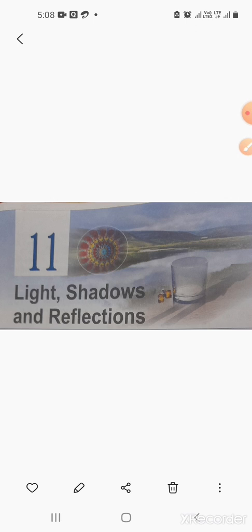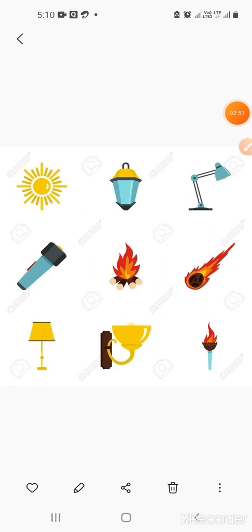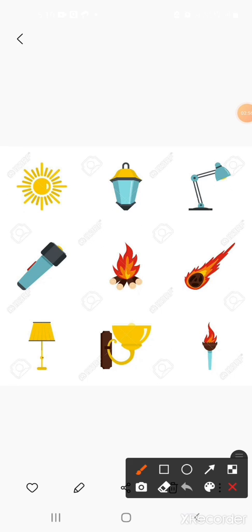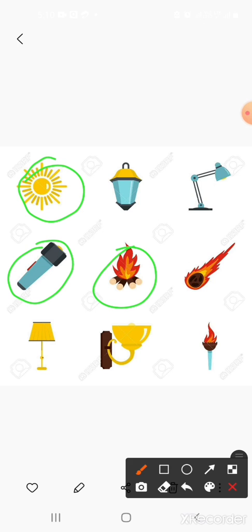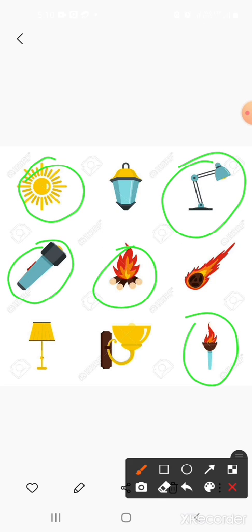Okay? So, here we have some sources of light. In this picture, you can see clearly some sources of light like the sun, fire, torch, table lamp and kerosene oil lamp.